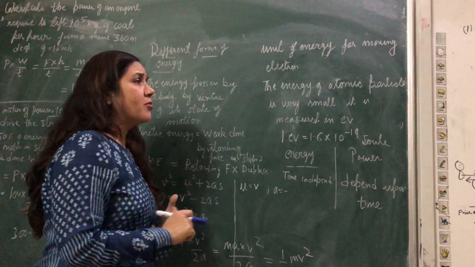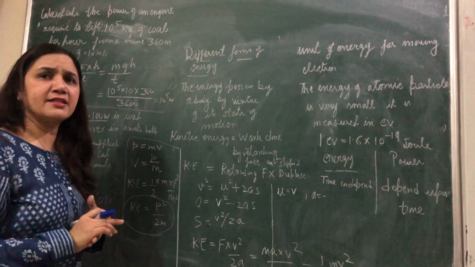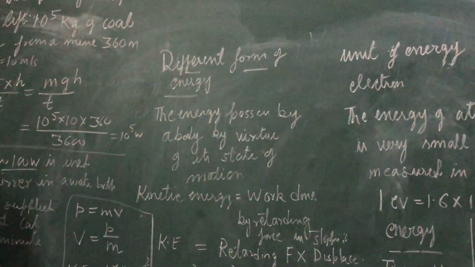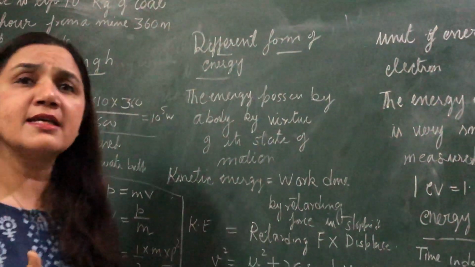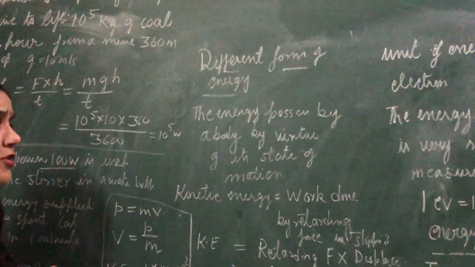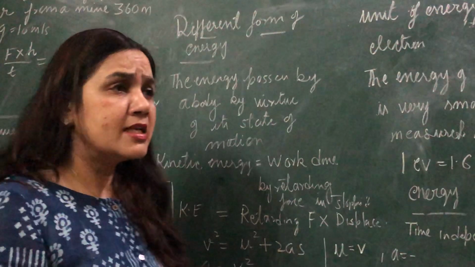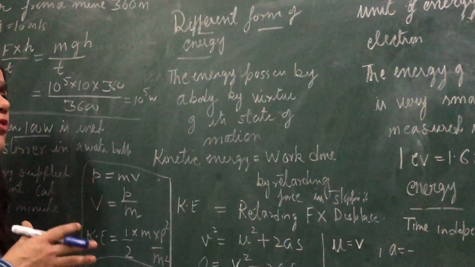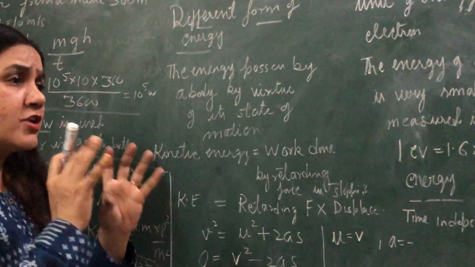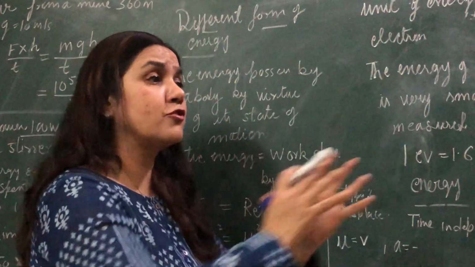So in the different forms of energy, a very important energy is the kinetic energy that you have learned from the 6th, 7th class. That is energy possessed by a body because of its state of motion. So in kinetic energy, how will you explain the relationship between the kinetic energy and the work done? Suppose a car is moving at a very fast speed. So for stopping the car, you will have to do some work. Obviously, you will have to do some work.